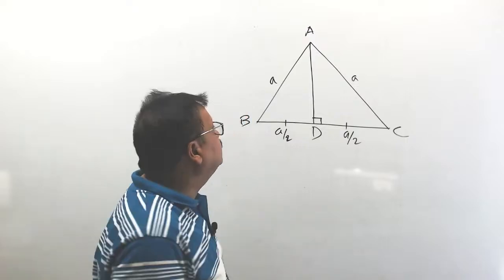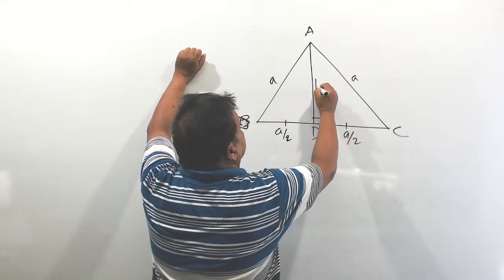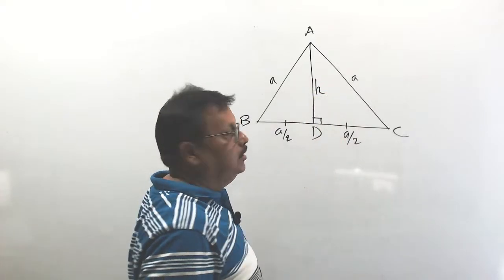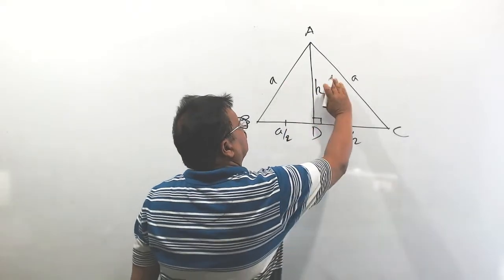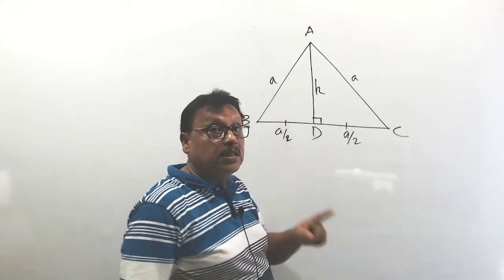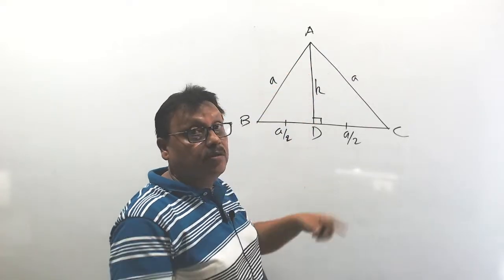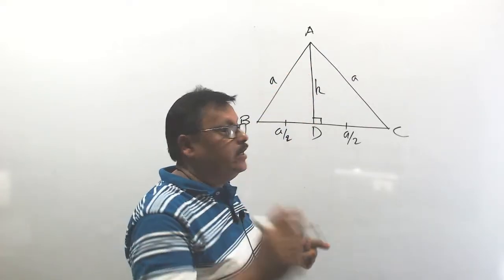I think it is clear up to this. Now see, let us assume the height is h. This is a right angle. Initially the triangle ABC was not a right angle, but after drawing the altitude, it is converted into two right angle triangles.